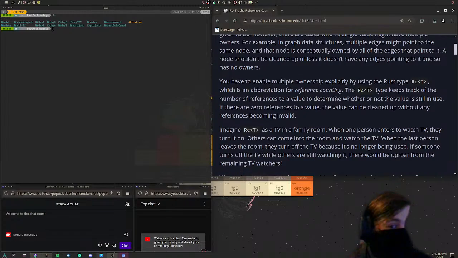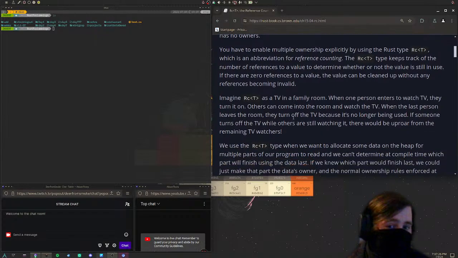You have to enable multiple ownership explicitly by using the Rust type Rc, which is an abbreviation for reference counting. The Rc type keeps track of the number of references to a value to determine whether or not the value is still in use. If there are zero references to the value, it can be cleaned up without any references becoming invalid.